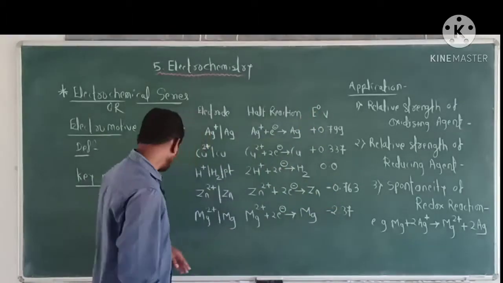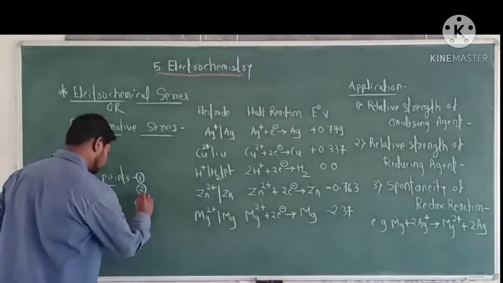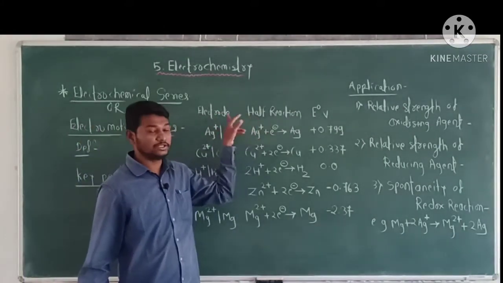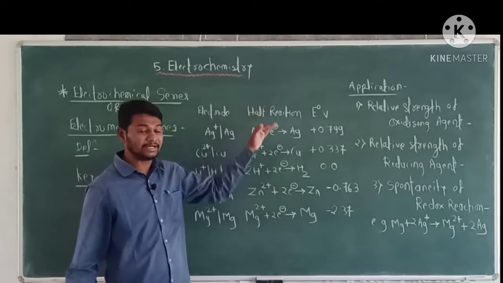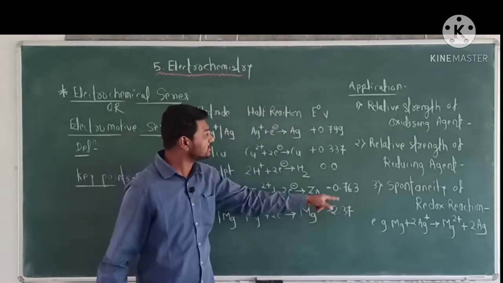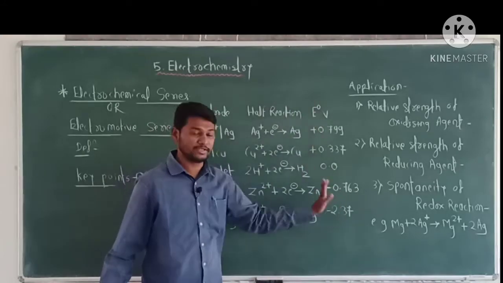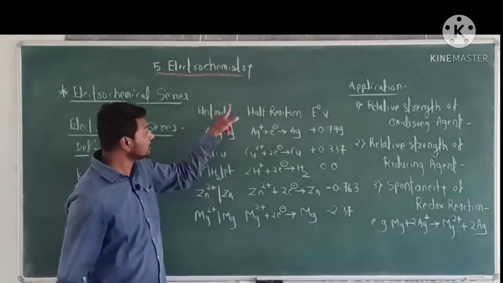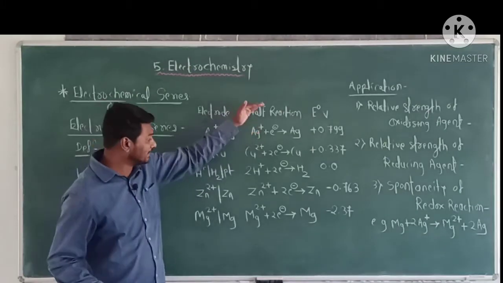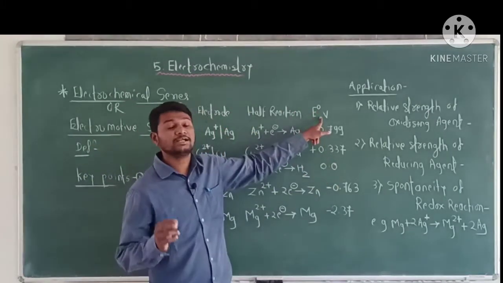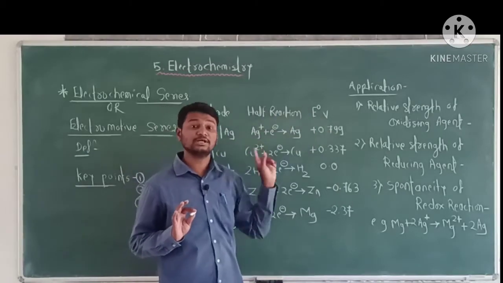Now the third key point: electrodes with electrode half reactions are written in order of decreasing standard reduction potential.